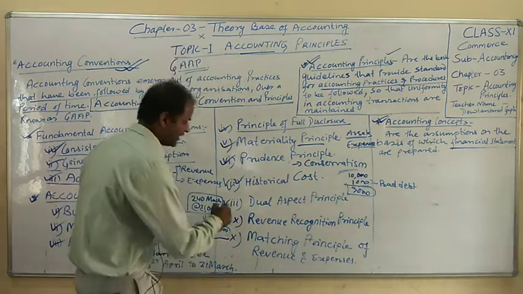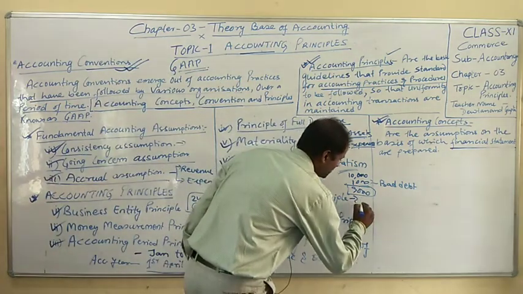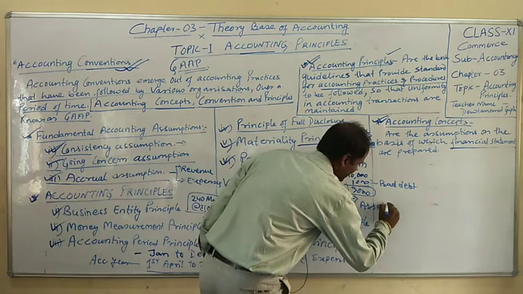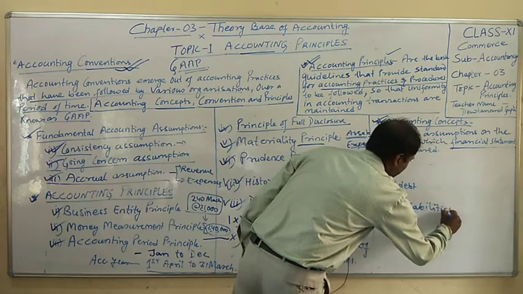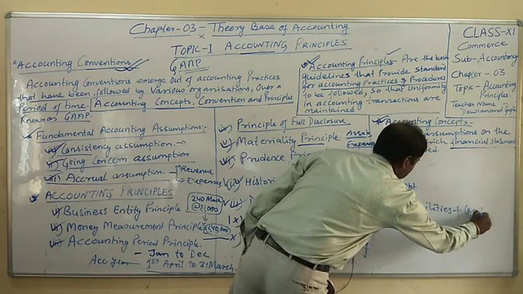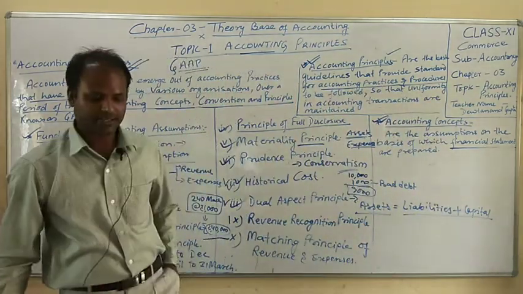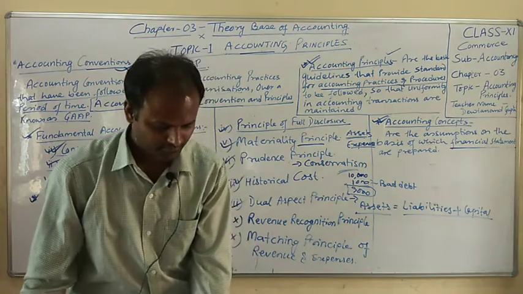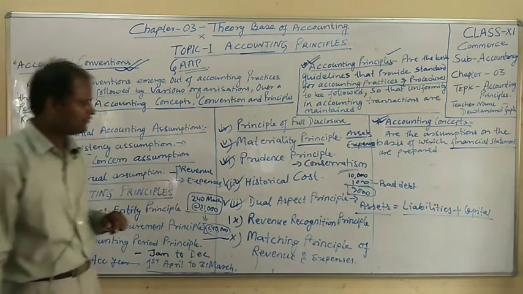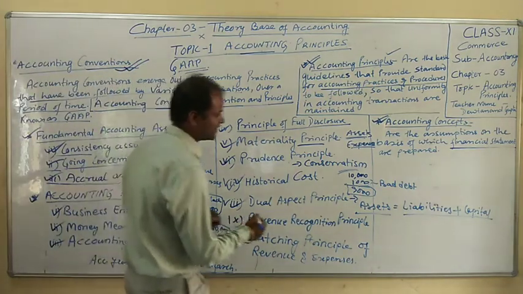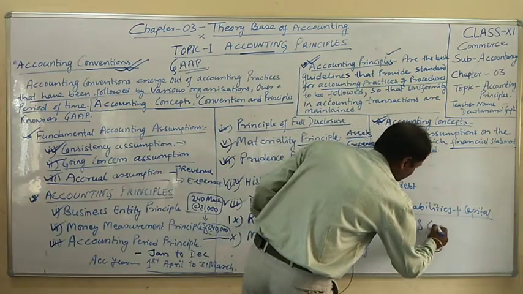Now let us go to the next concept, the dual aspect principle. Dual aspect principle says there are two aspects. One is that assets are always equal to liabilities plus capital. It has two aspects: one side is assets and the other side is liabilities plus capital. In each and every transaction, these two aspects will be there. We can also say that in the dual aspect principle there are two aspects: one is the debit aspect and one is the credit aspect.